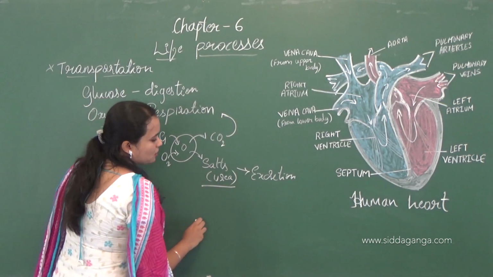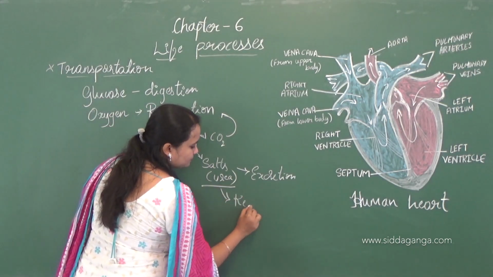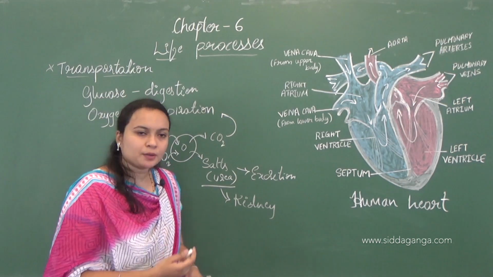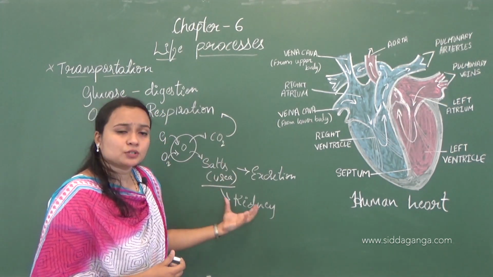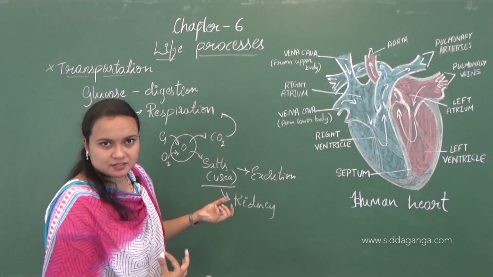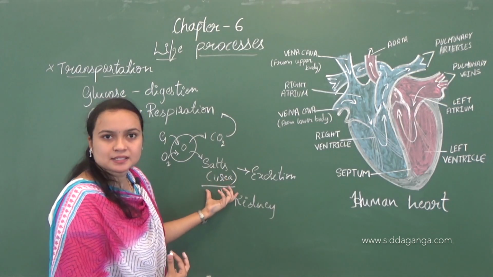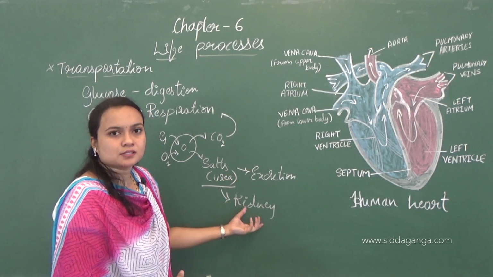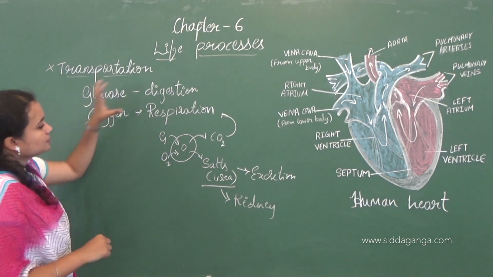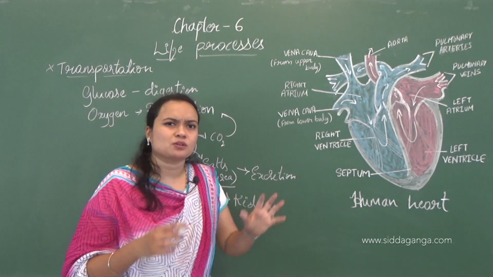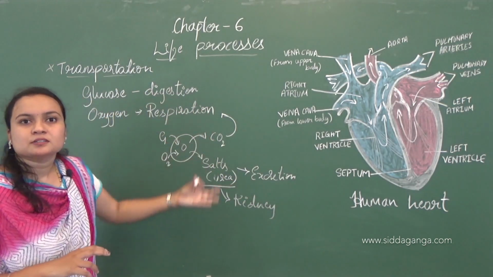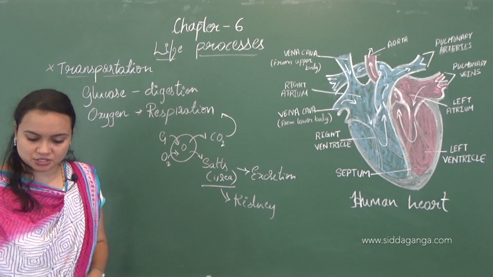So here the salts must reach the kidney and also the urinary bladder. To reach the kidney, again the cells will take the help of blood vessels, and these blood vessels will carry these salts and send them to the kidney via blood. So here different types of transportation take place, not only carbon dioxide and oxygen; all of these are involved in the transportation process.